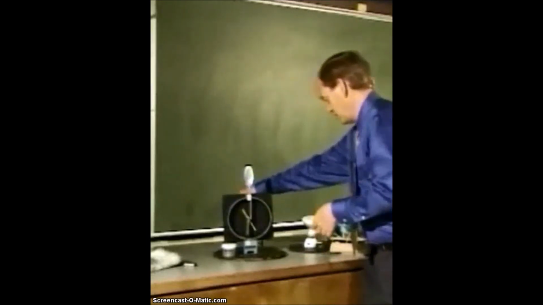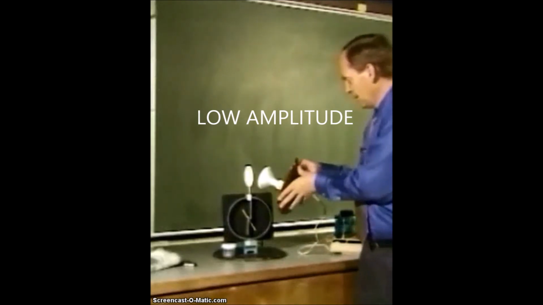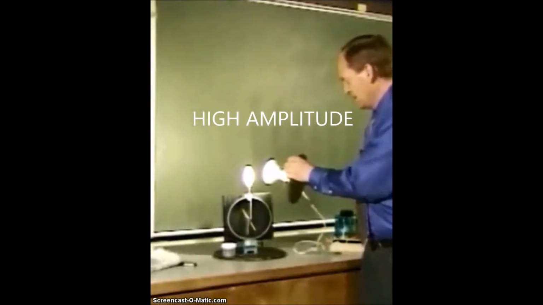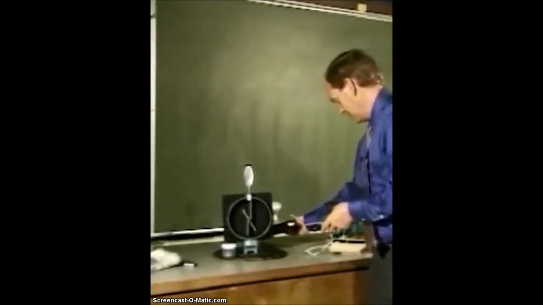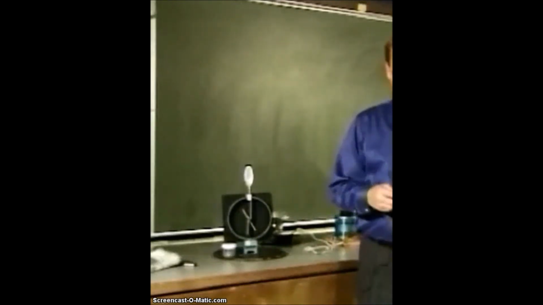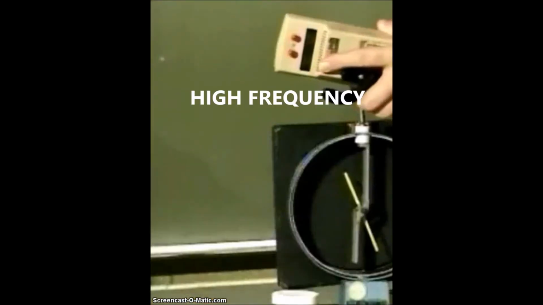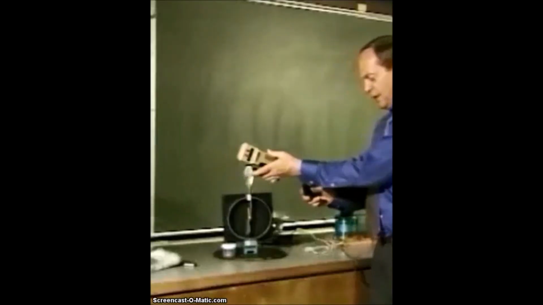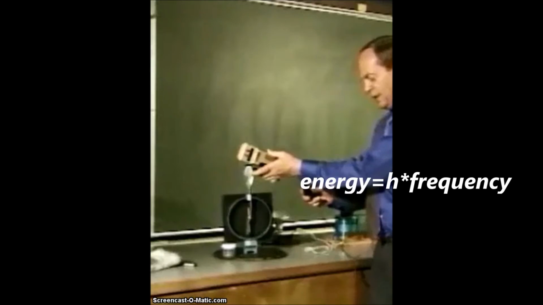Nothing happens. Now we're going to try a dim floodlight. Nothing happens, so we'll make it brighter. Still, nothing happens. It isn't until we try higher frequency light or ultraviolet light that we finally get something out of this experiment. In this case, higher frequency caused the electrons to jump off, or frequency determined the energy of our light.